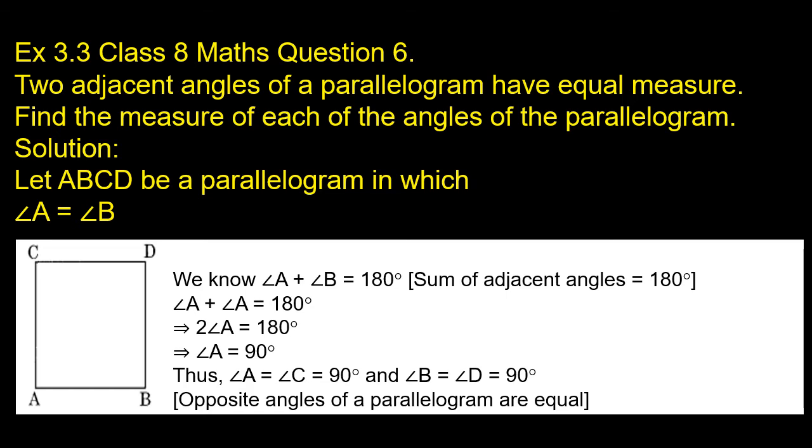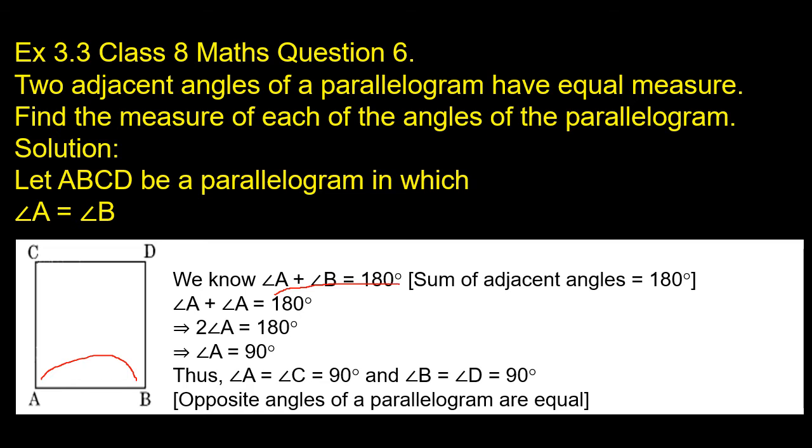Children, let us consider the parallelogram ABCD. Here they have given one clue: the two adjacent angles are equal. That means let us consider angle A as equal to angle B. And children, in a parallelogram, we know that the sum of the two adjacent angles is always equal to 180 degrees. So let us consider angle A plus angle B is equal to 180 degrees.